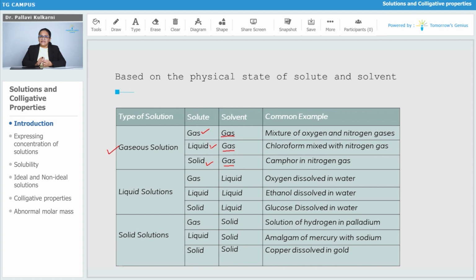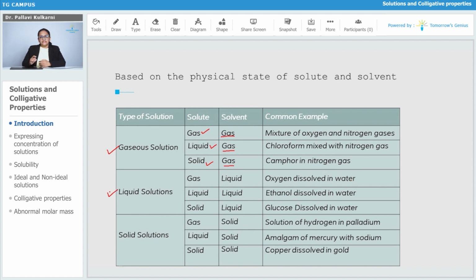If it is gas in gas, both of them are in the gaseous state, and in that case examples are nothing but a mixture of gases, like a mixture of oxygen and nitrogen, or air, for example. If it is liquid in gas, the liquid is the solute and the solvent is gaseous. In that case the example is chloroform mixed with nitrogen gas. If it is solid in gas, in that case camphor or naphthalene, or any substance which is able to undergo sublimation, will be in a gas. So camphor in nitrogen gas is the solid in gas type of solution.